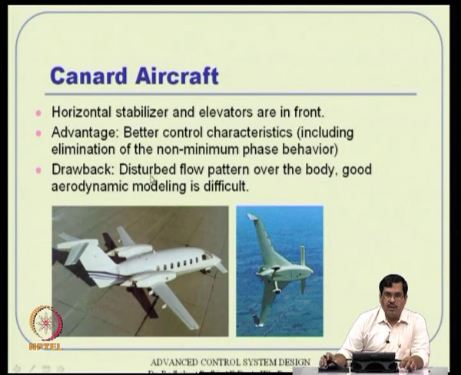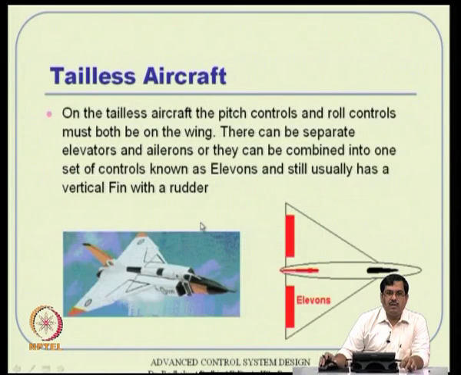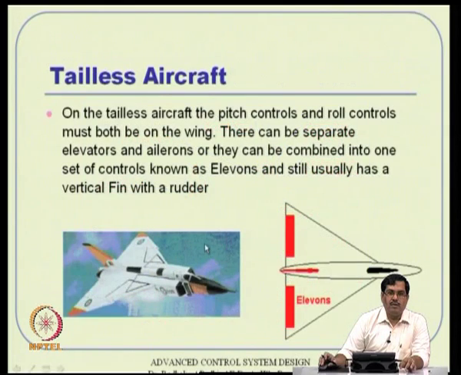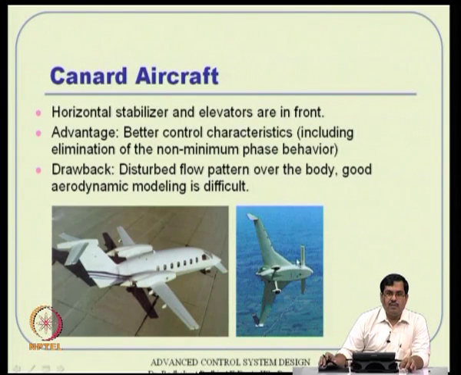However, a drawback is that the flow on the aircraft gets distorted actually, because if anything happens at the tail, the airflow is from front to back actually. So, anything that you do here, the flow disturbance does not affect the flow on the body, but here it is not so, it actually affects the flow on the body.